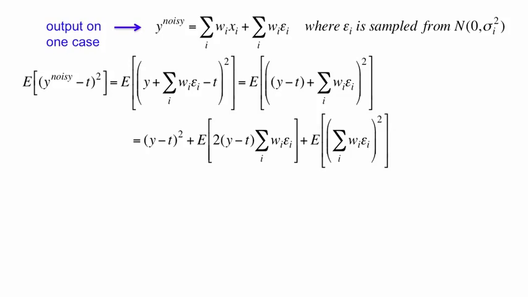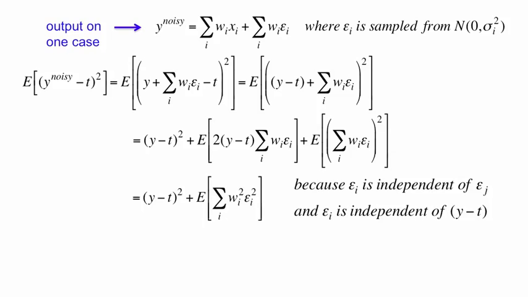Now that equation simplifies a lot. In fact, it simplifies down to the normal squared error plus the expectation of wi squared epsilon i squared summed over all i. The reason it simplifies is because epsilon i is independent of epsilon j. So if you look at the last term, when we multiply out that square, all of the cross terms have an expected value of 0, because we're multiplying together two independent things that are zero mean.